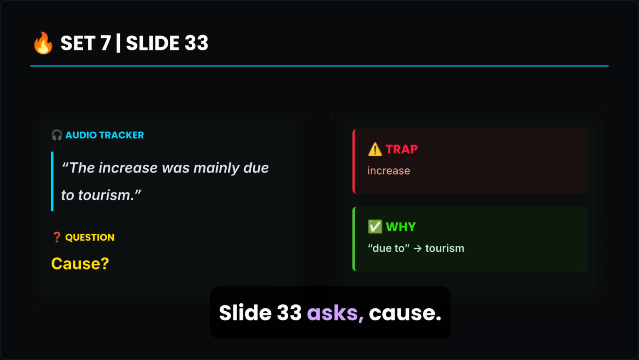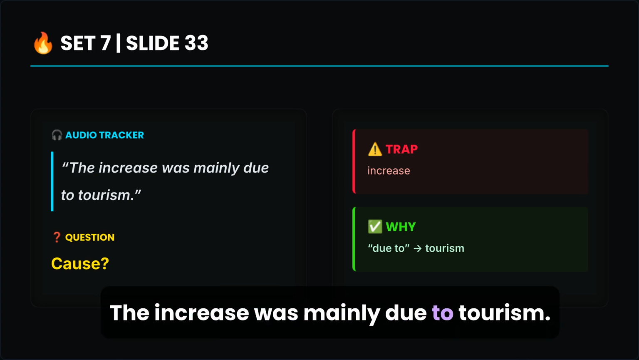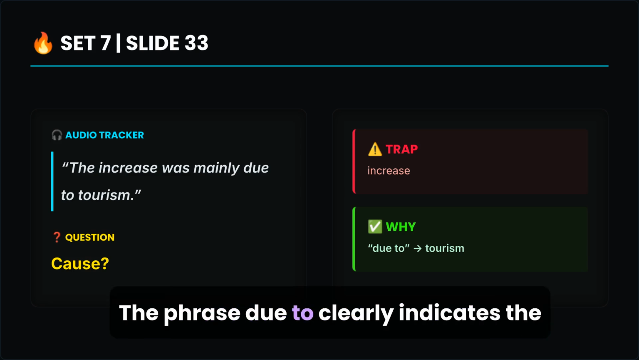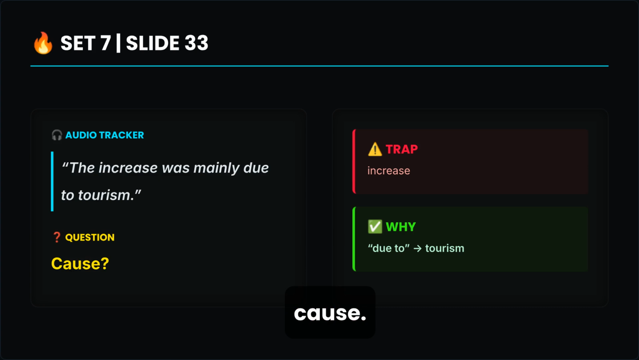Slide 33 asks, cause? The audio mentions, the increase was mainly due to tourism. The word increase is the trap. The phrase due to clearly indicates the cause, tourism.